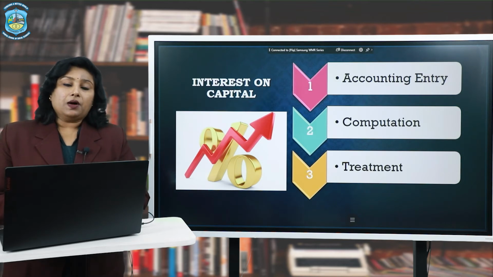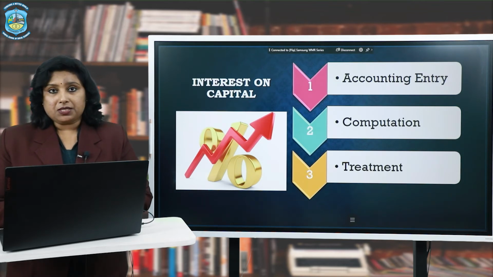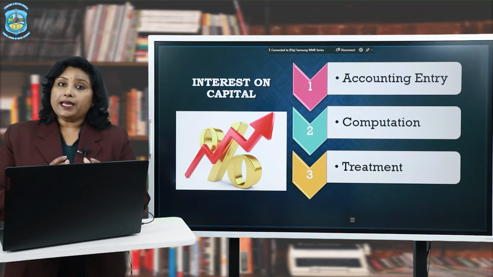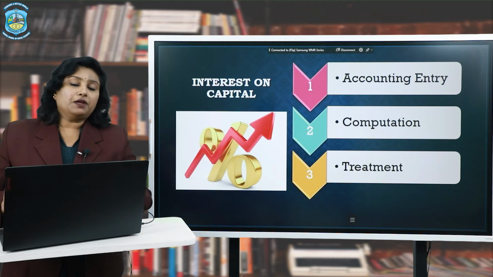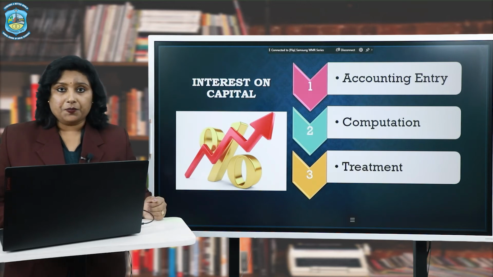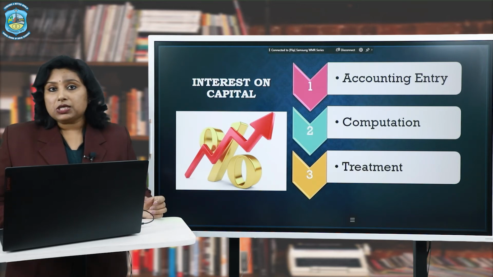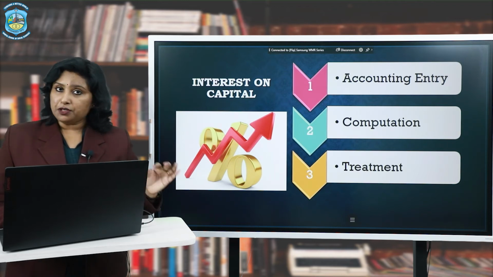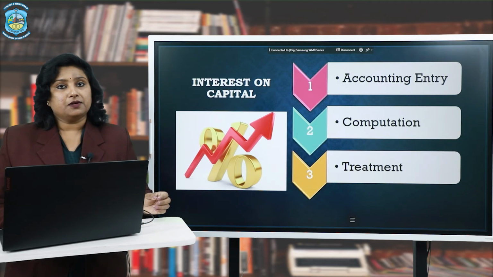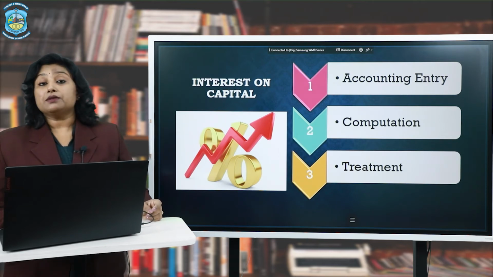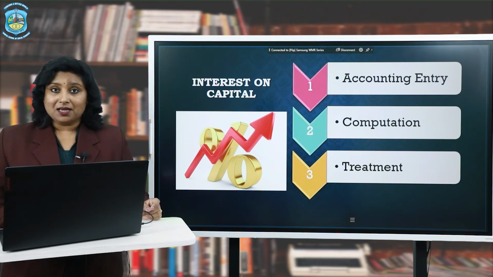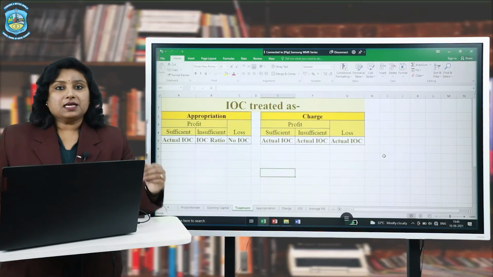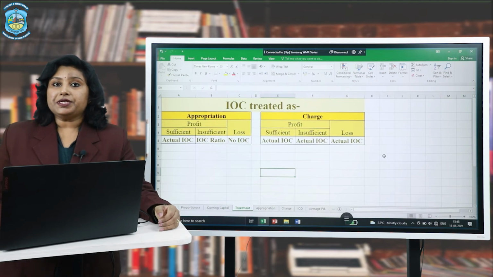When interest on capital is treated as an appropriation, that means it is simply a distribution of profit. So it is distributed to the extent of the profit arrived at the end of the year. But if it is treated as a charge, that means it is a compulsory deduction whether we have sufficient profit or even if we have suffered a loss. In such a case also, interest on capital shall be given to the partners. So let us see this also with the help of an example. As I just now said, interest on capital is treated in two ways.